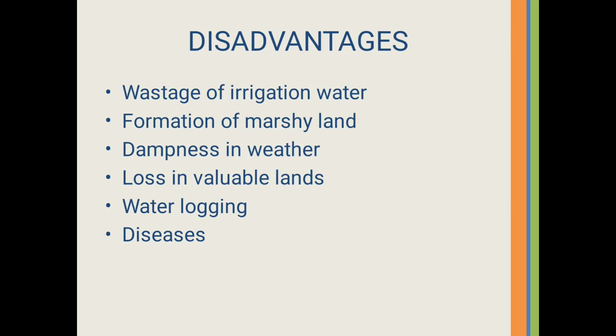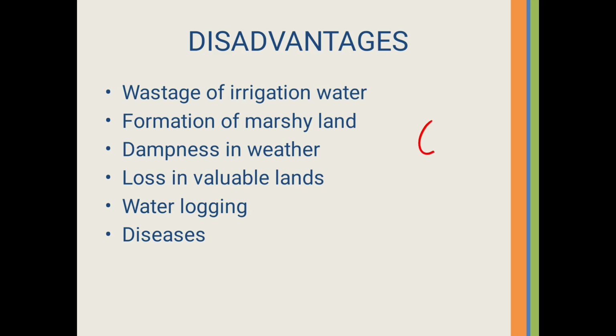Now next, disadvantages. So the following are some disadvantages of irrigation. The first point is wastage of irrigation water. What do you mean by this wastage of irrigation water? If there is an abundant supply of irrigation water, then there is a tendency of the cultivators to use more water than the required amount of water.